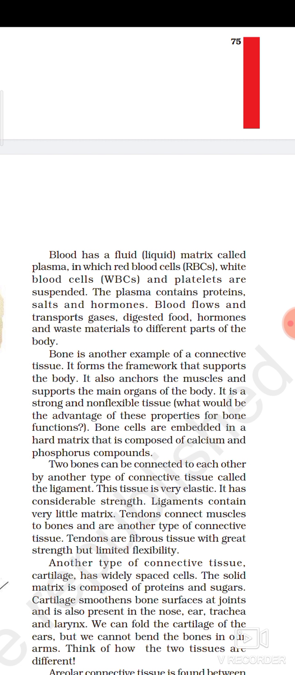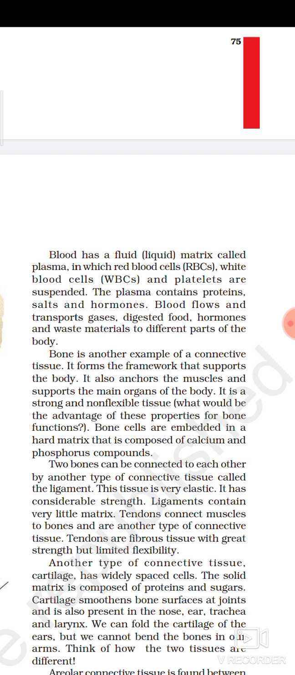The plasma contains proteins. And what is the composition of plasma? What does the plasma contain? The plasma contains proteins, salts, hormones. These three are the components of plasma. Plasma contains proteins, salts and hormones.